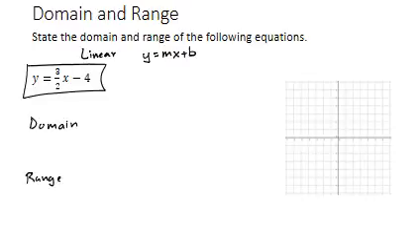Now remember, domain is all of the inputs, all of the x's. In other words, are there any x values that I could put in there that would produce wrong results or undefined results or results that don't exist? And then range is, what are the values that I can reasonably expect to get out for the y's when I plug in x's? Now, linear equations are fairly straightforward.